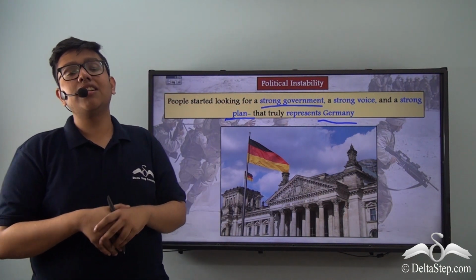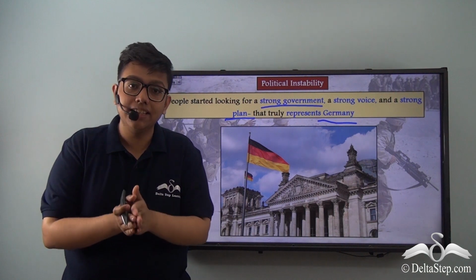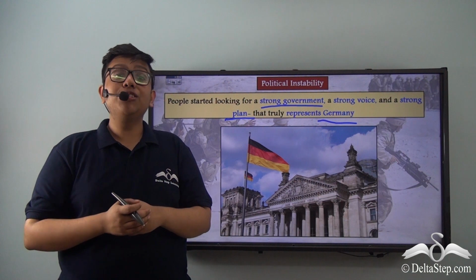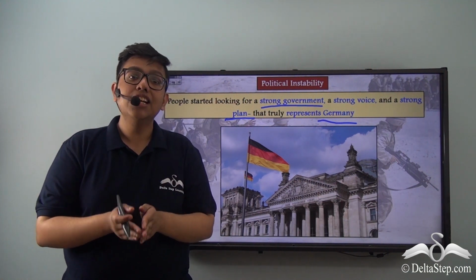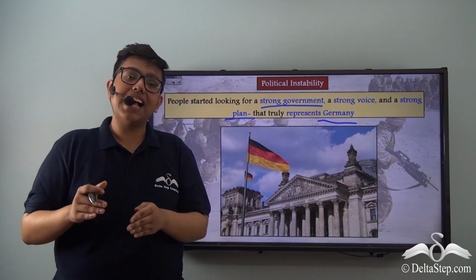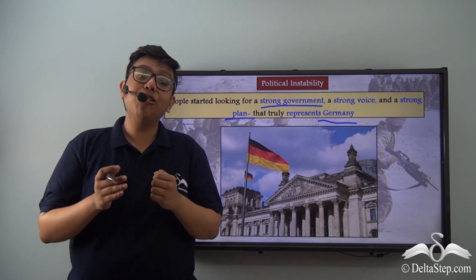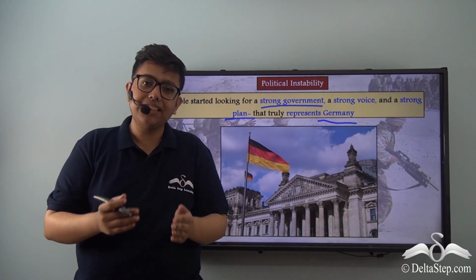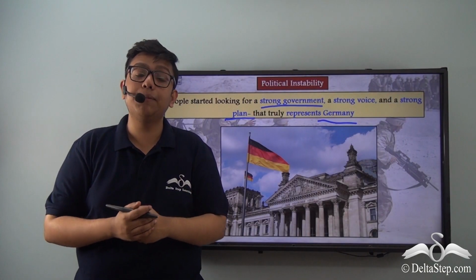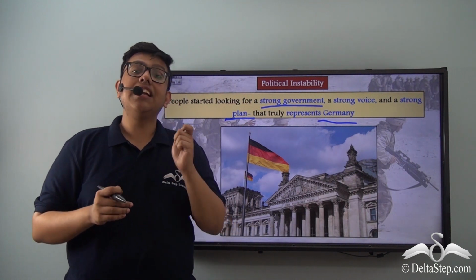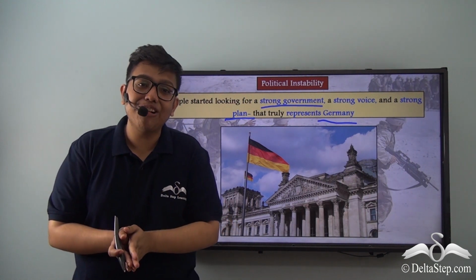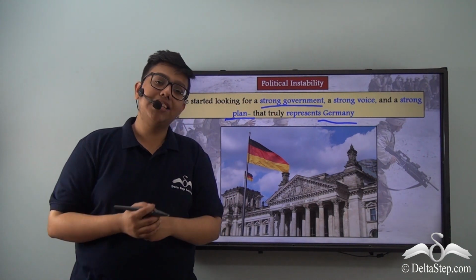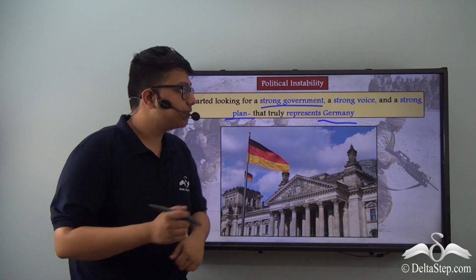He also made sure that the Nazi Party voiced its opinion to truly showcase the discontent of the German public. He also, through his various policies, showed the people of Germany that he truly had a plan for its future. And he also showed that the entire party is an extension of himself, and the party is centered around and on his capable shoulders. And that is how Hitler was able to create exactly what the people of Germany were looking for in this time of political instability, which led to the rise of Nazism in Germany.